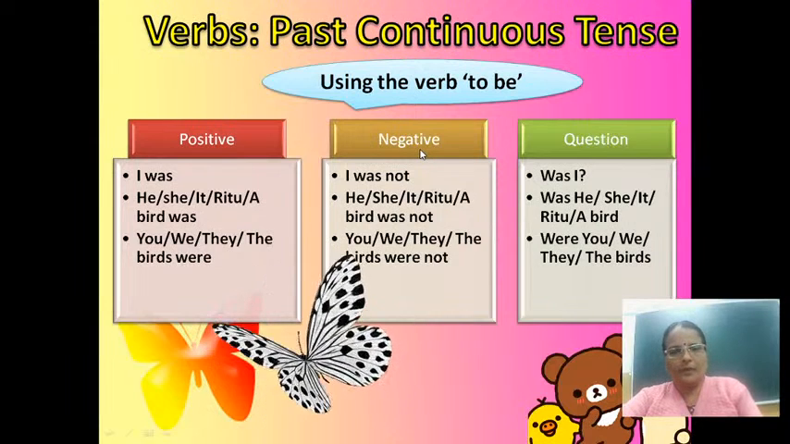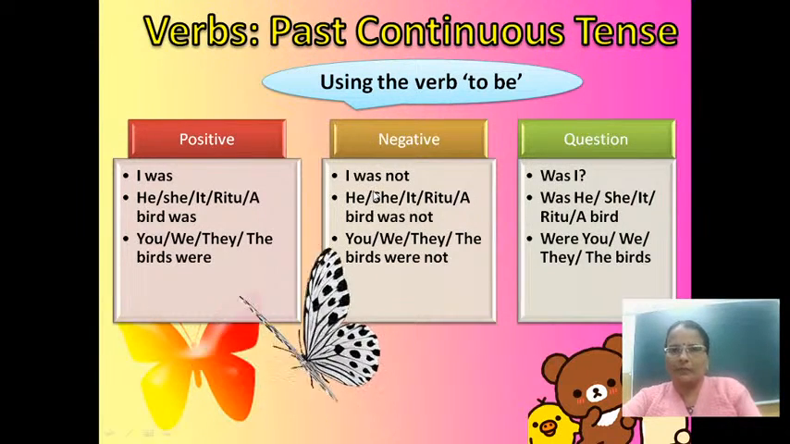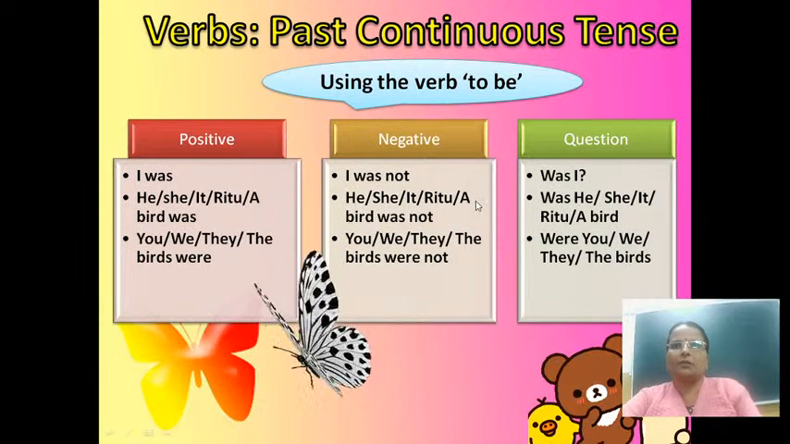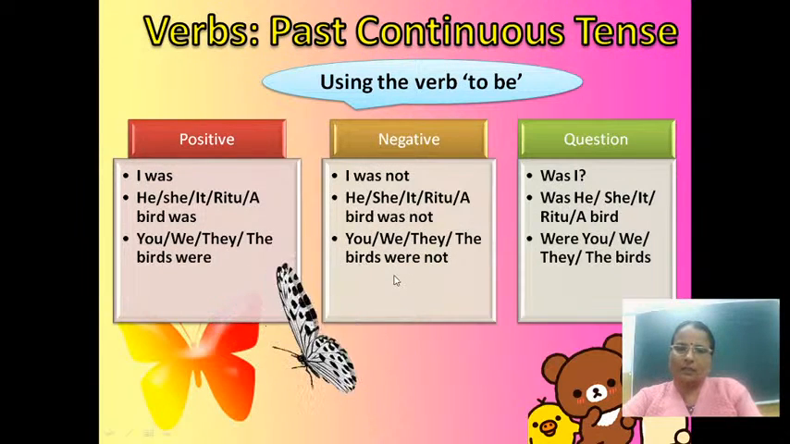And when we make negative sentences using past continuous tense, then we have to use not after was or were in the sentence. For example, I, he, she, it, Ritu, a bird was not. And you, we, they, the birds or any other third person plural subject were not.